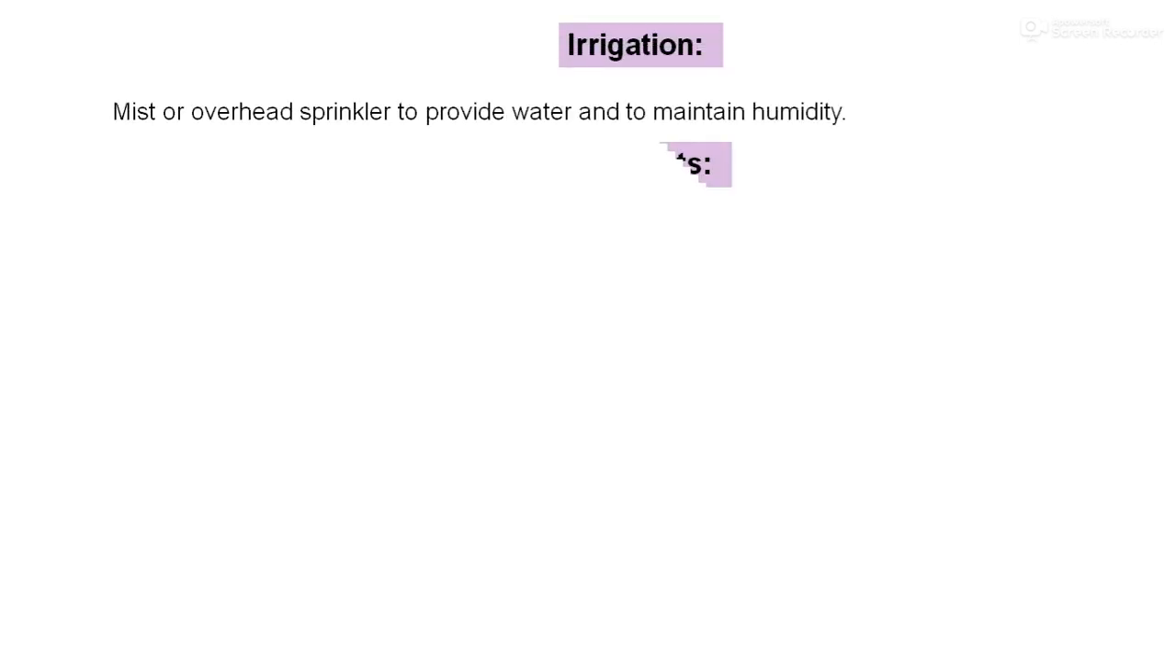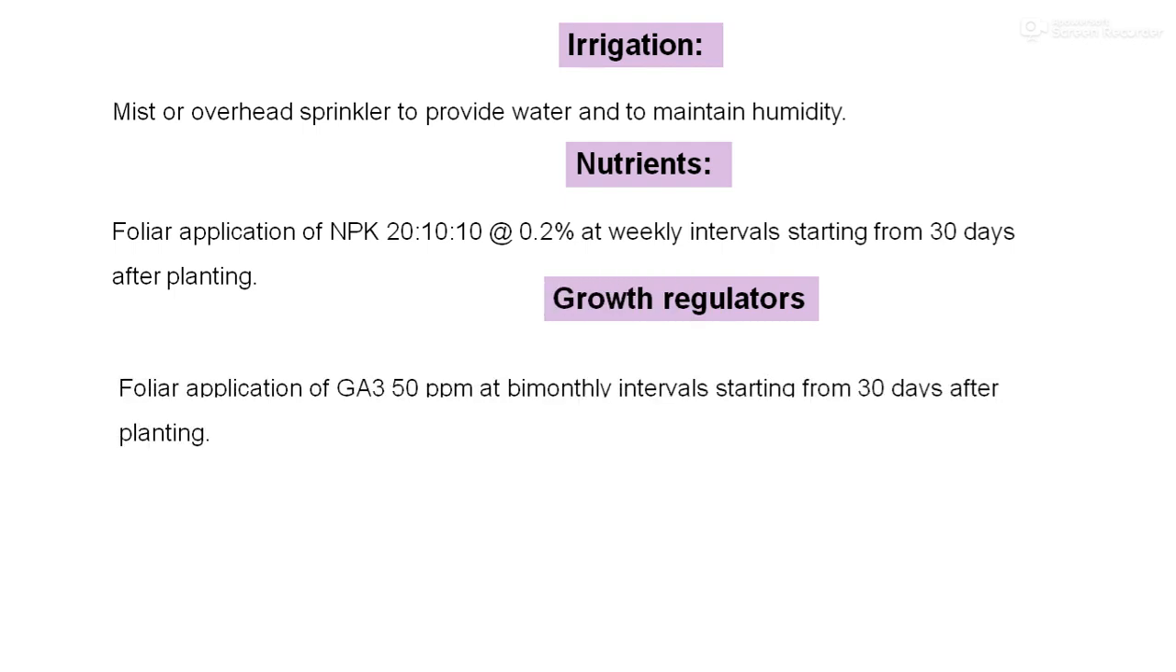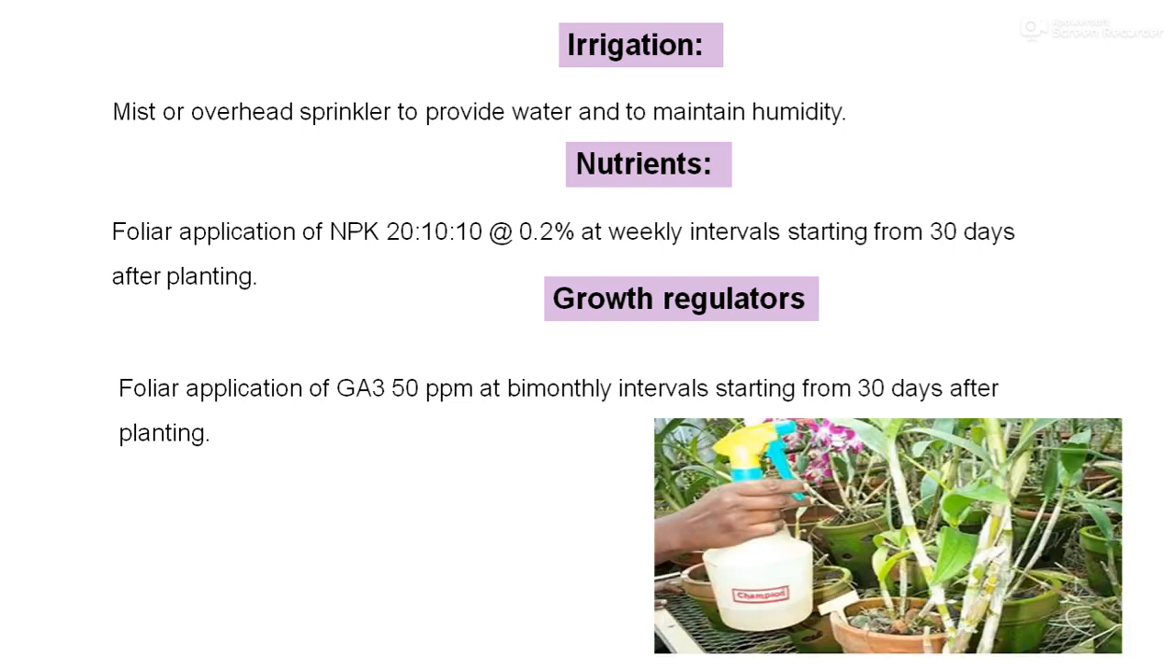Irrigation practices. Mist or overhead sprinkler irrigation is mostly adopted in the orchid house. Regarding nutritional practices, foliar application of 20:10:10 nitrogen, phosphorus and potash at the rate of 0.2% at weekly intervals, starting from 30 days of planting, should be applied. Growth regulator. Use of growth regulator is also found to be very effective, in which application of GA3 50 ppm at bi-monthly intervals starting from 30 days after planting gives good results.